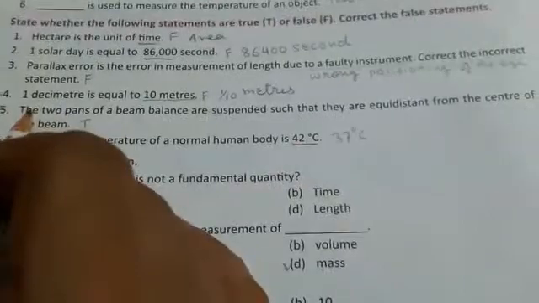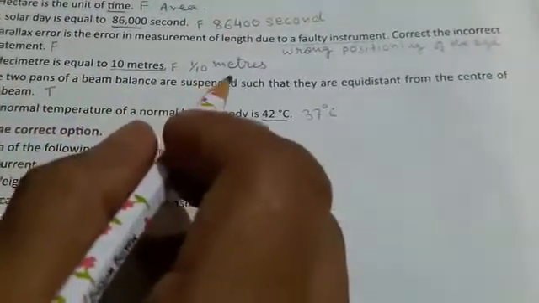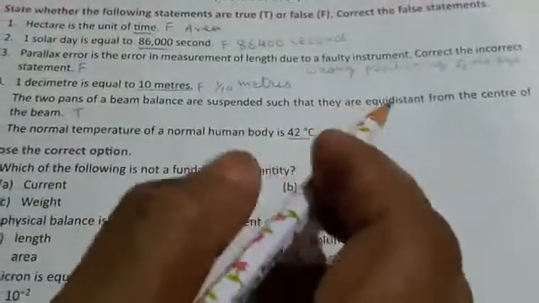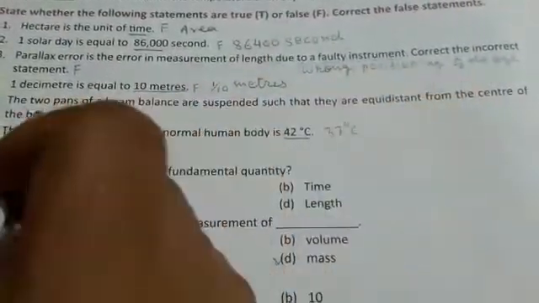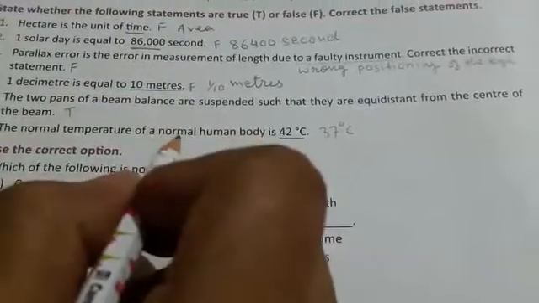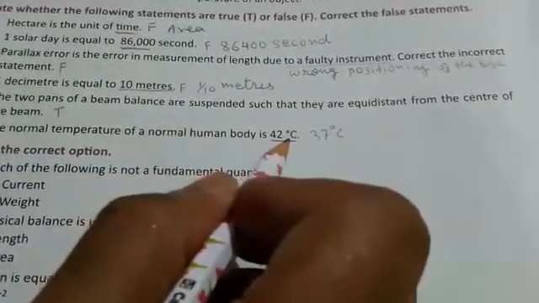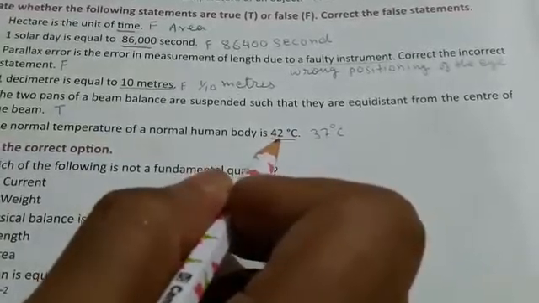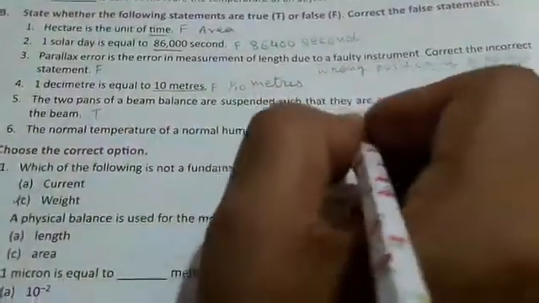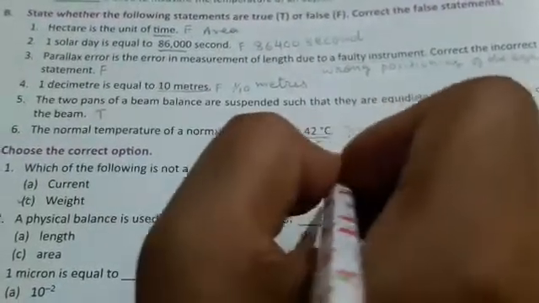Question number 5. The two pan of a beam balance are suspended such that they are equidistant from the center of the beam. This statement is absolutely true. It is true. Question number 6. The normal temperature of a normal human body is 42 degrees Celsius. It is wrong. False. The right answer is 37 degrees Celsius.